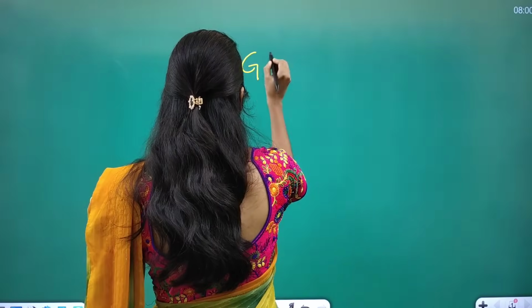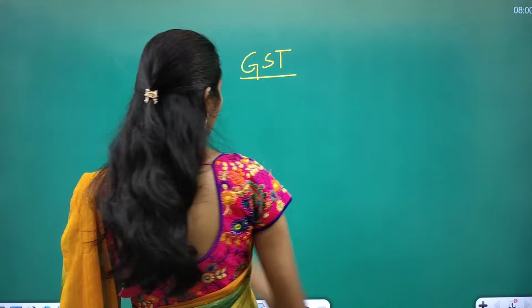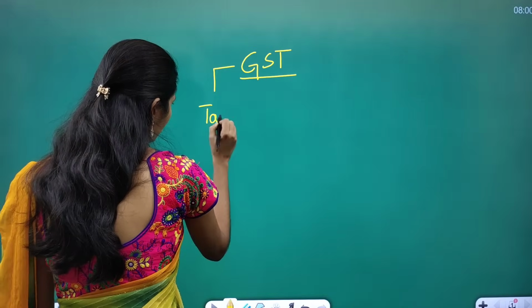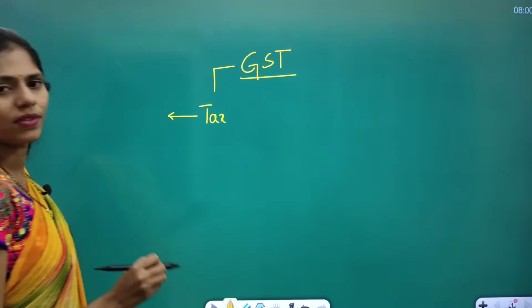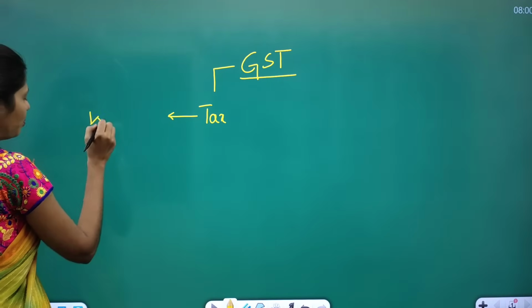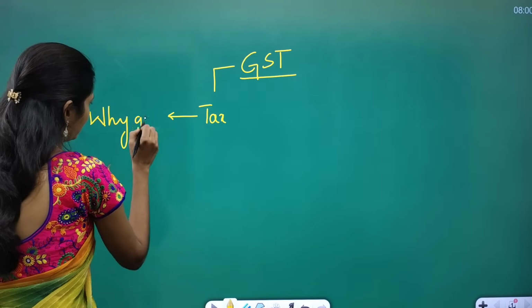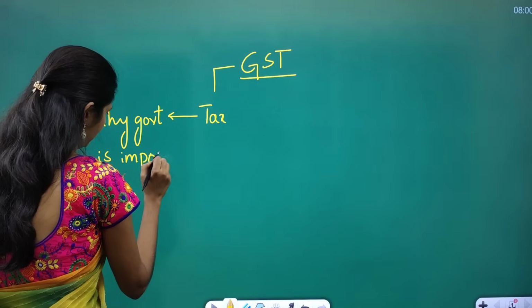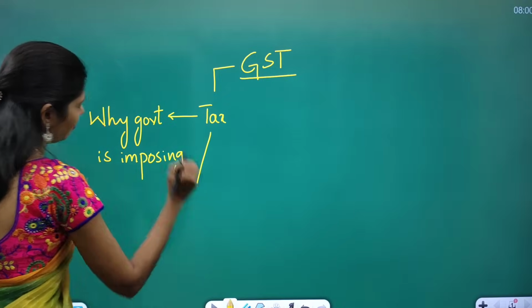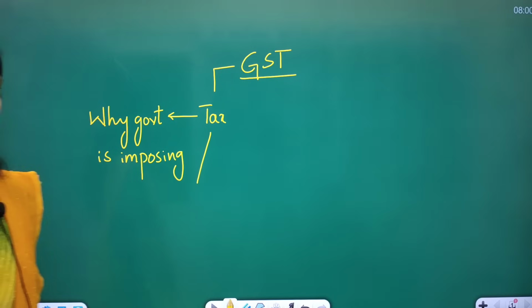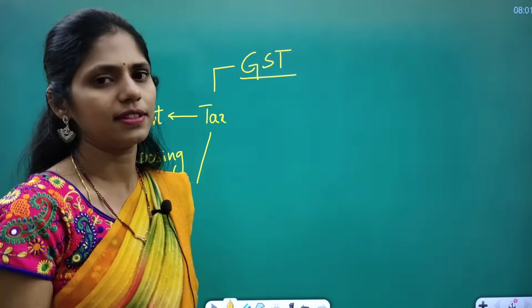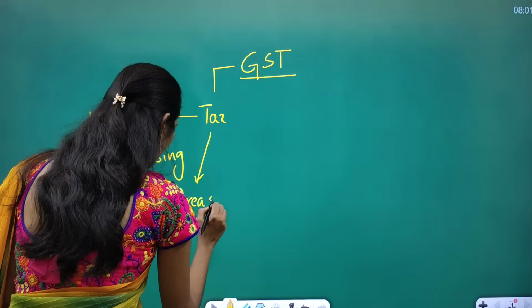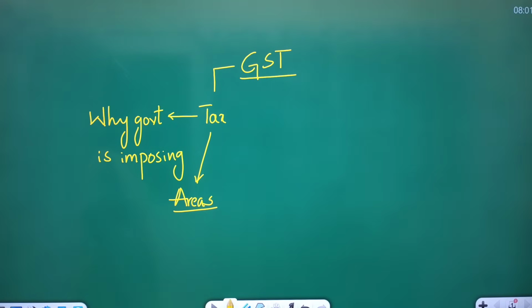So this article is talking about GST, that is goods and service tax. So if you are talking about the tax, you have to see why government is imposing tax. And you have to see whether the government is imposing tax only on individuals or on other corporations and companies also. Okay, so you have to see the areas where government is imposing tax.